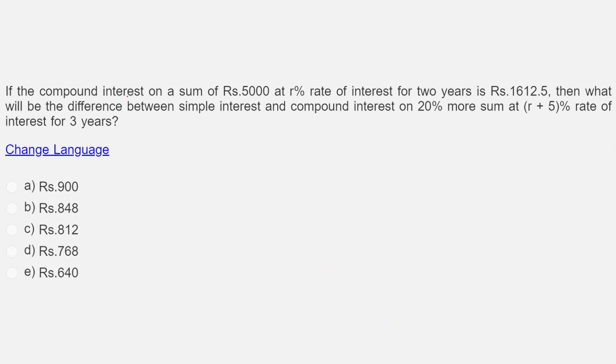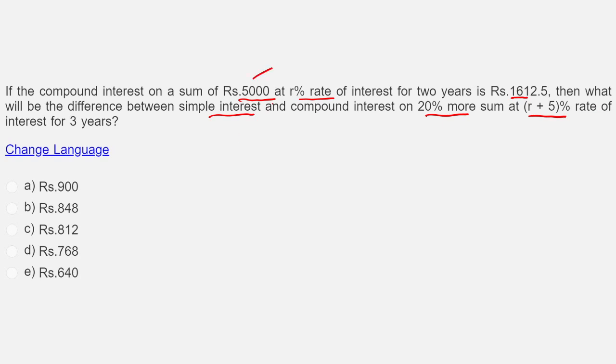What is given? If the compound interest on a sum of 5000 at R% interest for 2 years is 1612.5, then what will be the difference between simple interest and compound interest on a 20% more sum at R plus 5% interest for 3 years?